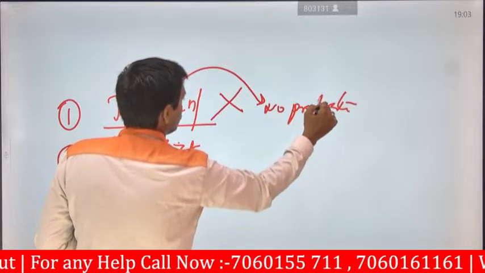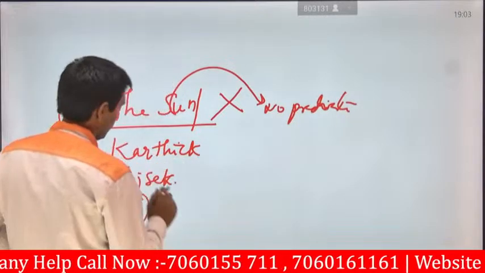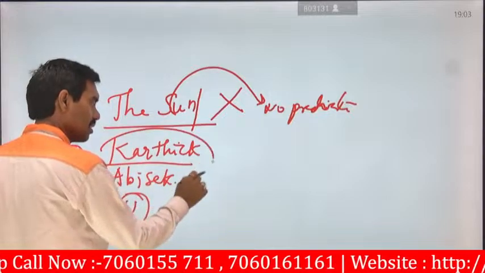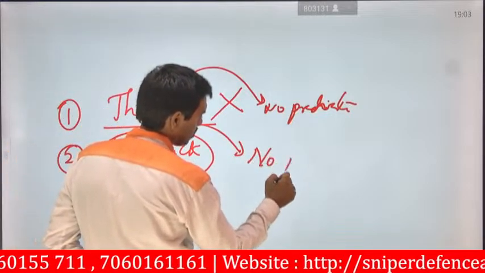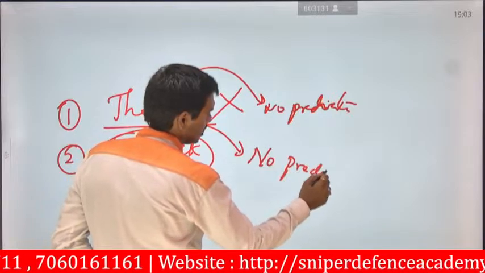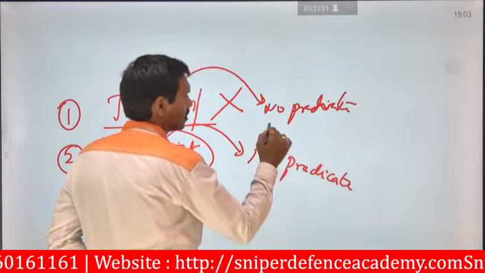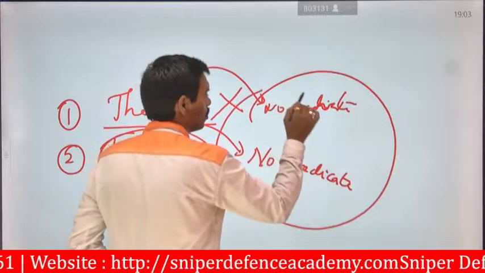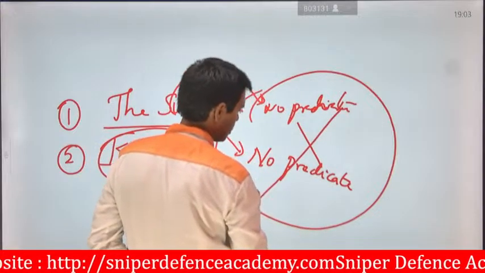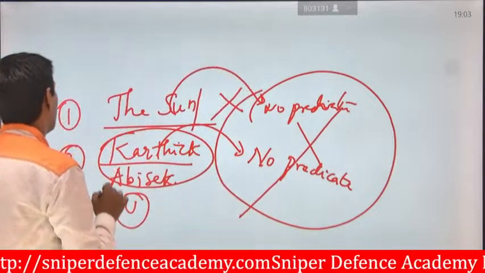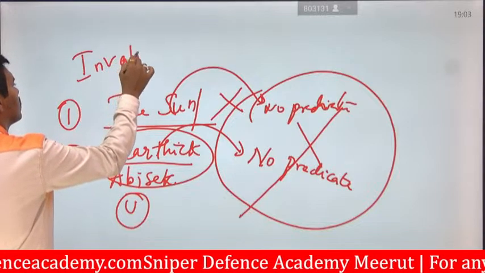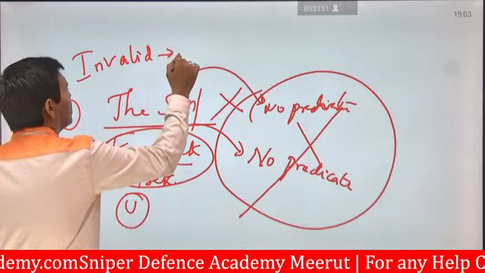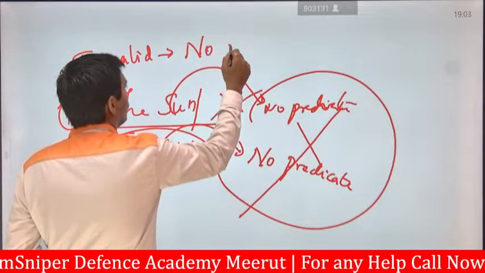Here the Karthik is a subject, but there is no predicate. If there is no predicate, these sentences are invalid. Invalid means no meaning.